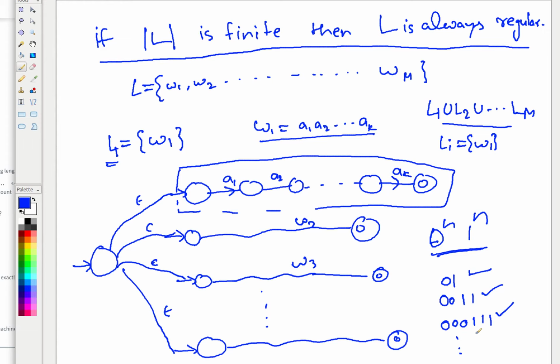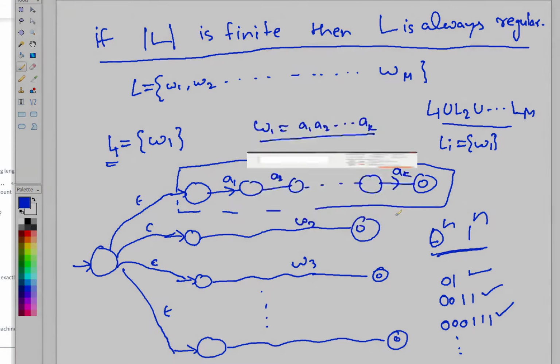Is it clear? Whenever you have finitely many strings in a language, it is definitely a regular language, because for each string you can design an NFA and then take the union of all of them. Because these are finitely many unions of finite numbers of states, the overall number of states in the bigger NFA will be finite. So our whole goal is about those languages which are of infinite cardinality.